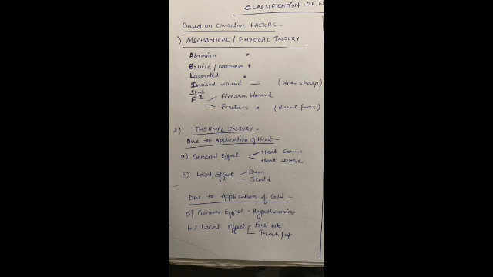Okay, and next is thermal injury. If you see, due to application of heat, there are 2 types of effects. First is general effect, second is local effect. In general effect, we can see 2 types of injuries like heat cramp and heat stroke. And for local effect, these are burn and scald.